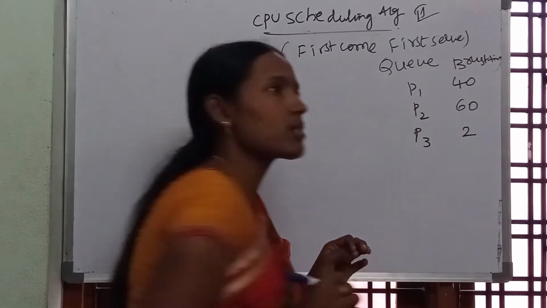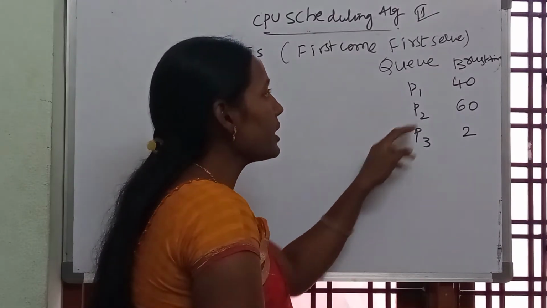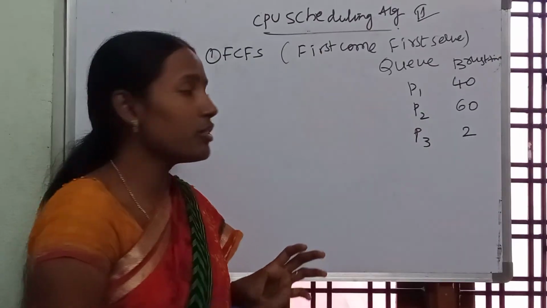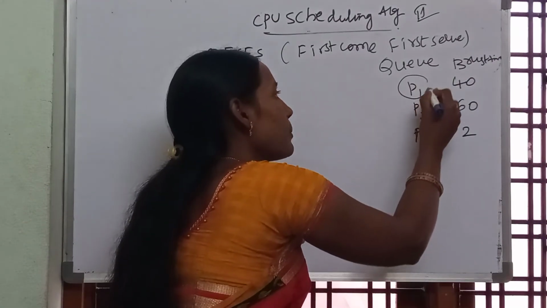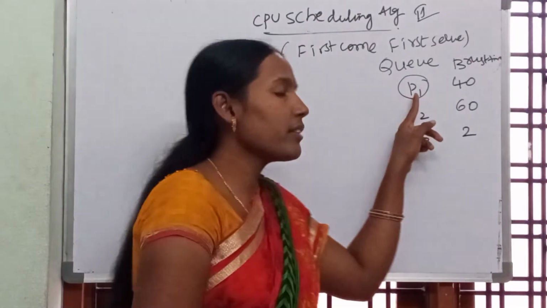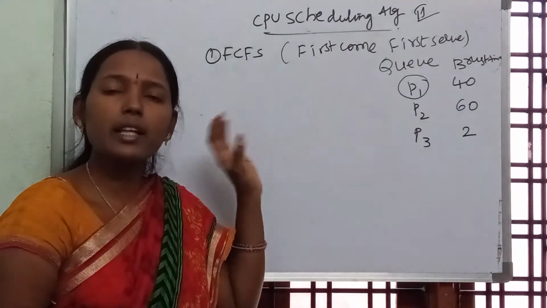We call it as what? Burst time. Now P1, P2, P3, 40, 60, 2. So here which process came to the queue first? Now the process P1 came to the queue first. So the operating system will run P1 first if you use the first come first serve scheduling algorithm.